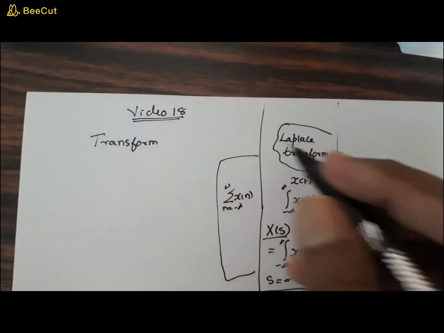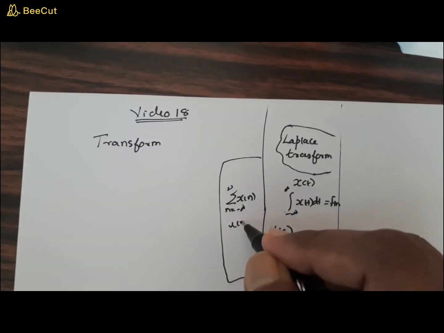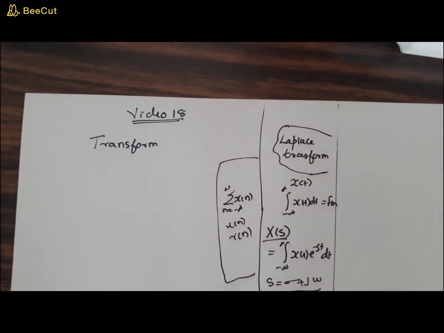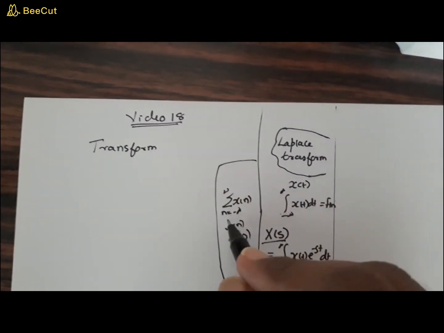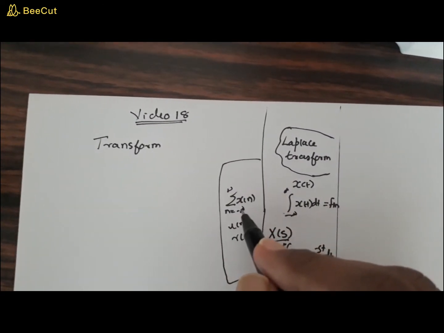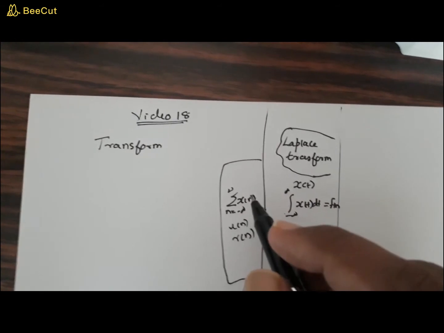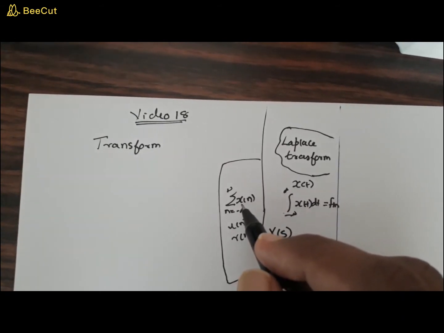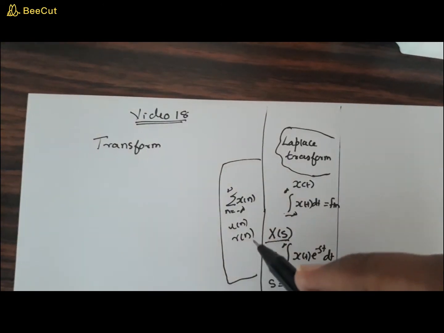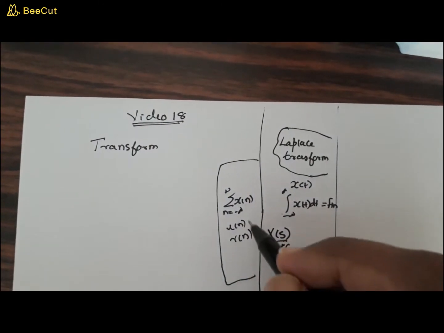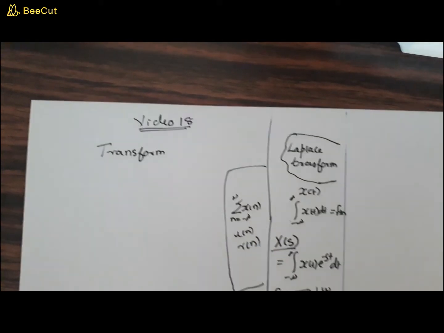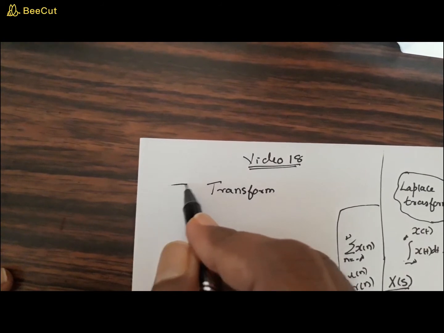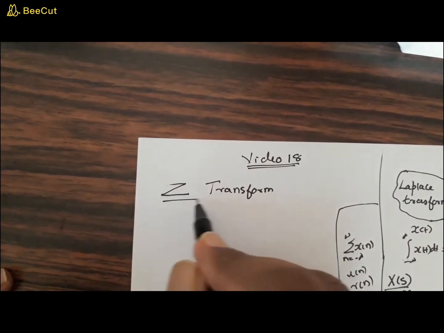And for signals like r of n and u of n, they will not be converging when you put this into this equation. That means that won't have a finite value. So such signals will not possess a DTFT of their own. Therefore, in order to have the frequency representation of this type of discrete time signal, we need a transform, and that transform is called the Z transform.